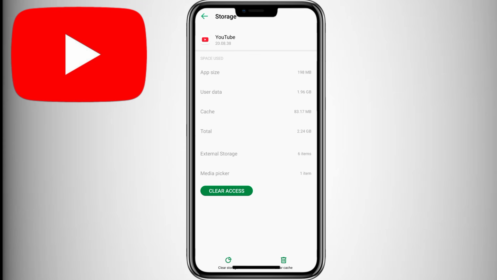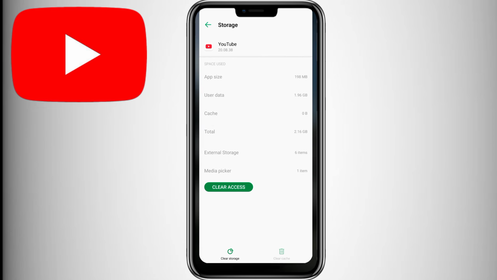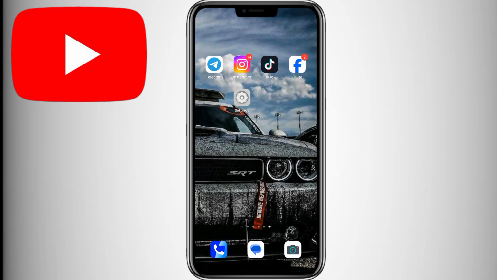Next, go to Storage, tap Clear Cache, then Clear Data, and confirm again. That's it. Your YouTube sound should now be working.